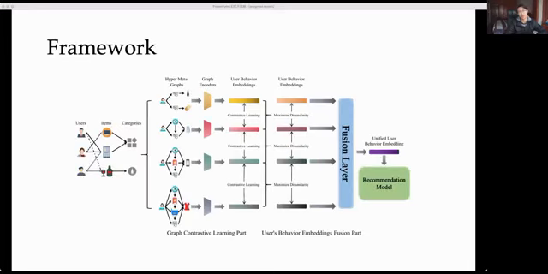This is our proposed framework named HMGCR. There are two main parts in our framework. The first part is graph contrastive learning. We will conduct contrastive learning on the constructed hyper-meta graphs, so we can acquire different purchasing patterns of the user facing different products. The second part is to fuse the embeddings obtained in the first part to acquire a unified user behavioral pattern embedding for recommendations. The framework is one of our contributions, as we first implement graph contrastive learning for recommendation systems. We also conducted extensive experiments to demonstrate the details of the proposed framework, which will be shown later.